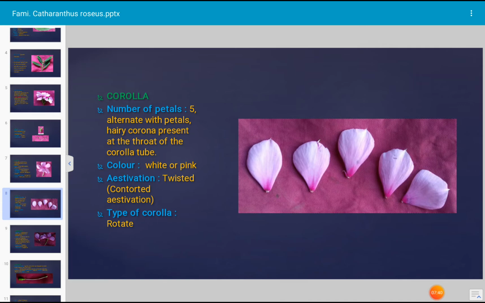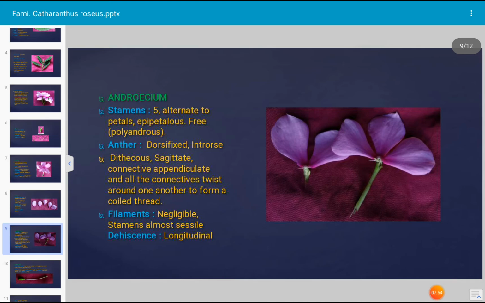The color here which we have taken is a pink colored flower, and aestivation is twisted, contorted aestivation. Type of corolla is rotate form of corolla, wheel shaped corolla.